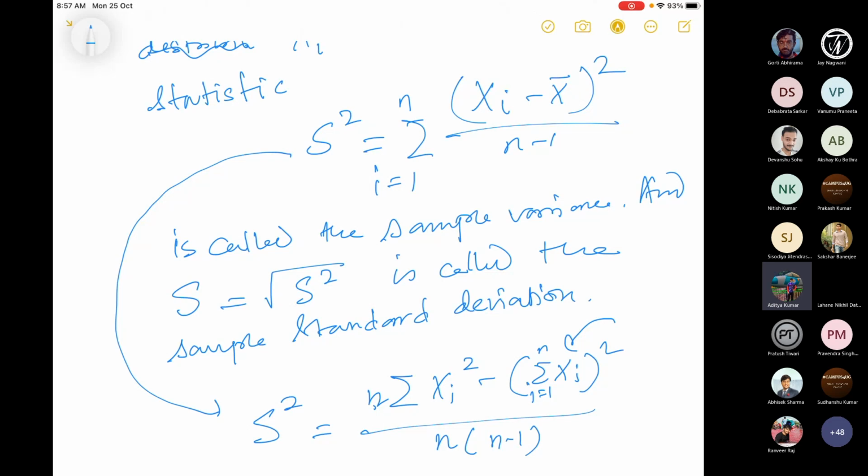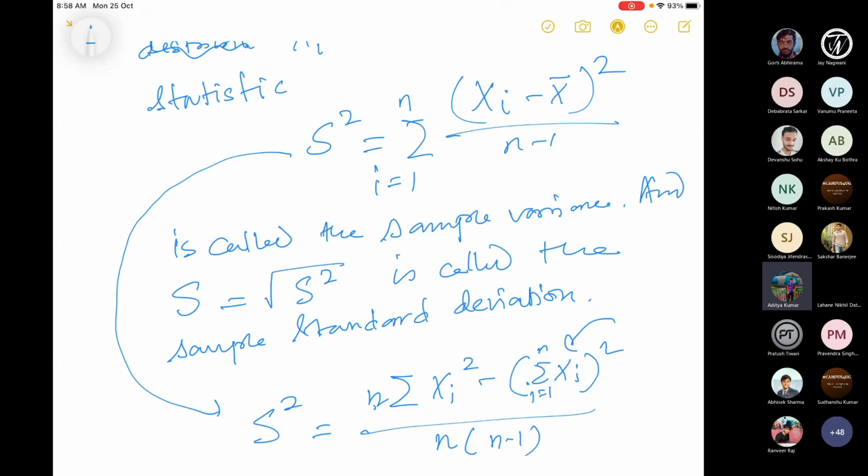So then, what is the ultimate goal? We want to infer something about capital X, the random variable associated with the population, from this random sample.